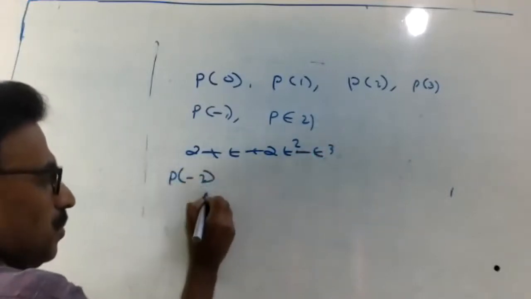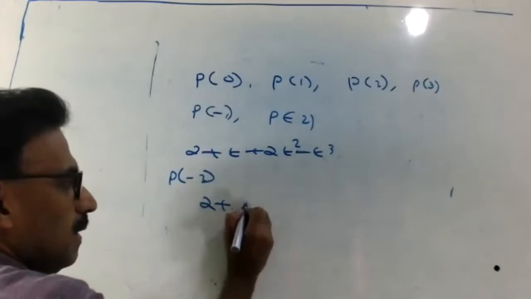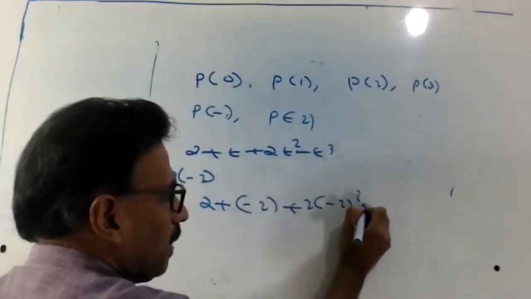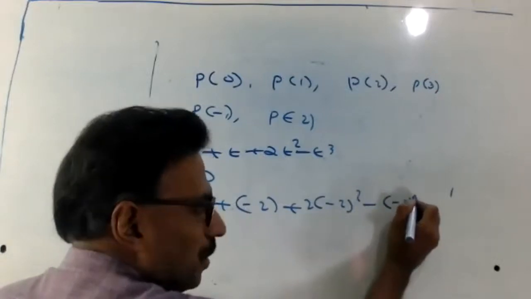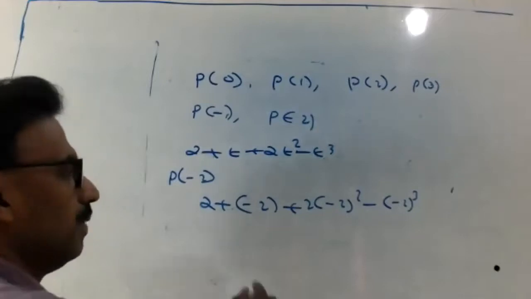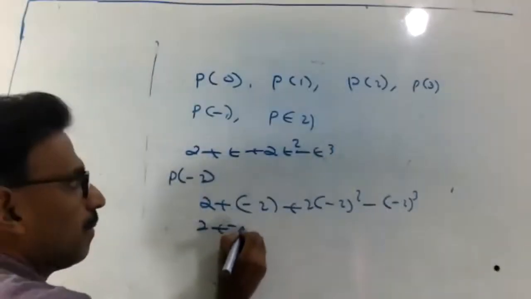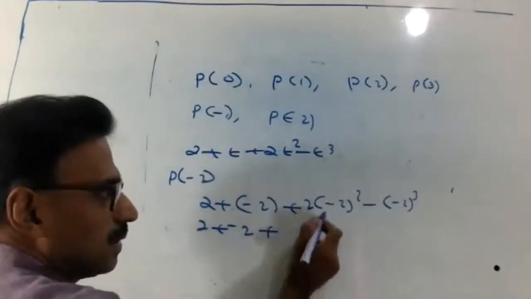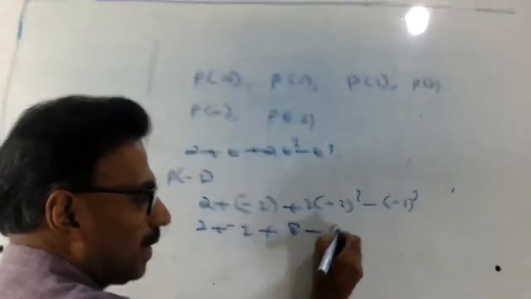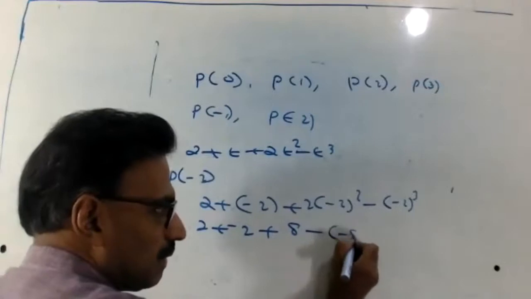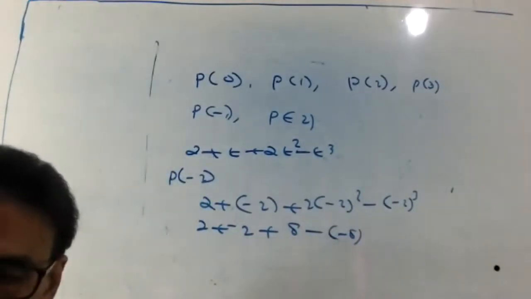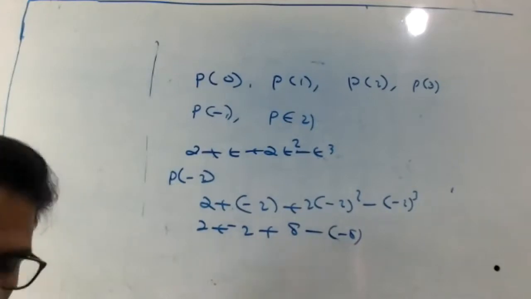P of minus 2: 2 plus minus 2 plus 2 into minus 2 square minus minus 2 cube. So 2 plus minus 2 plus 2 square 4 into 8 minus of 8 minus 8. So you'll get what? 0? It is 0? Yes. Okay.